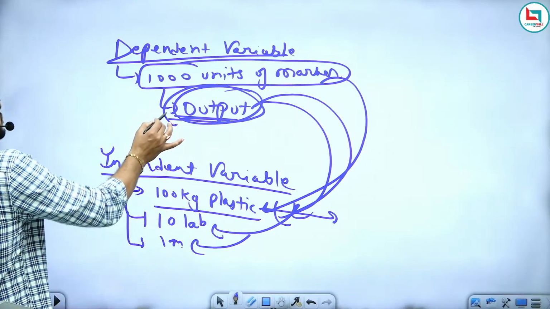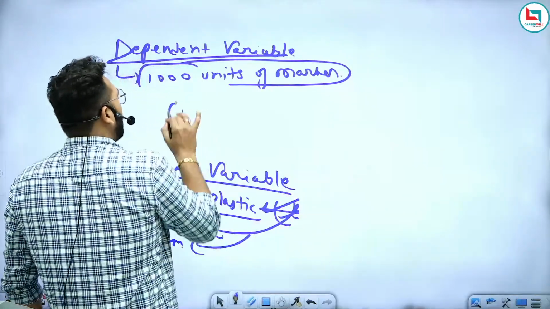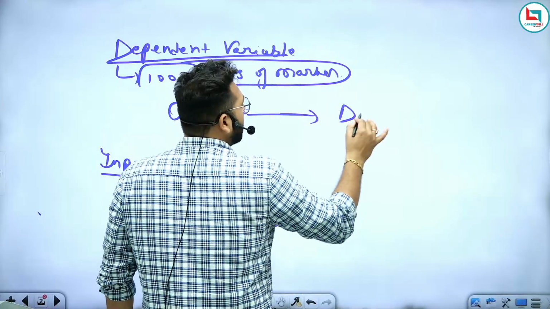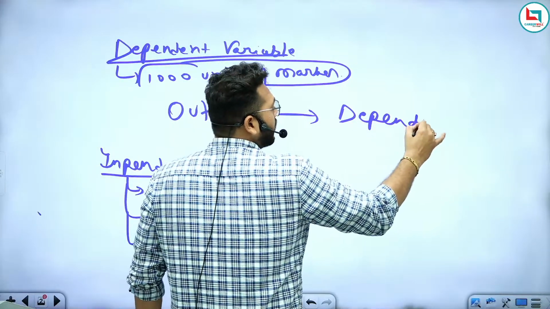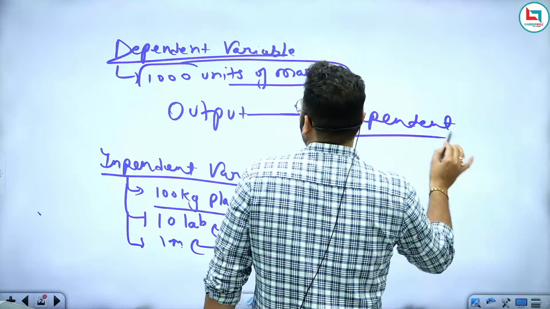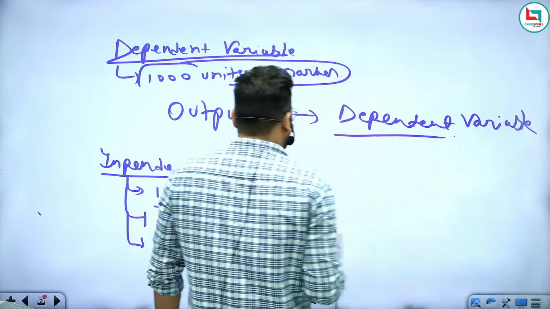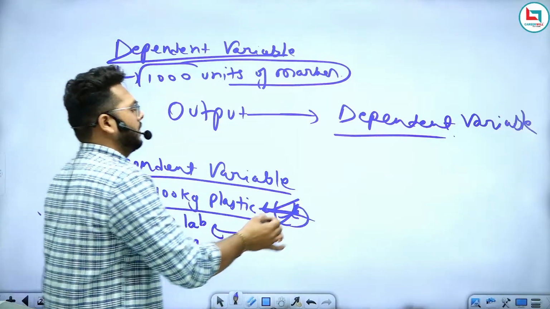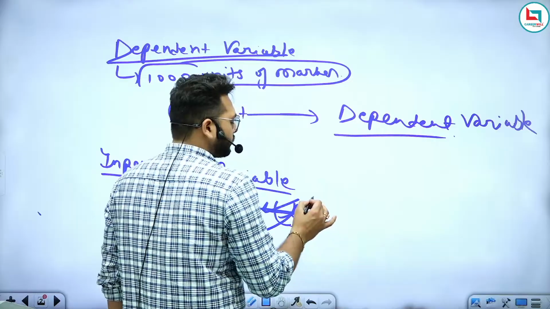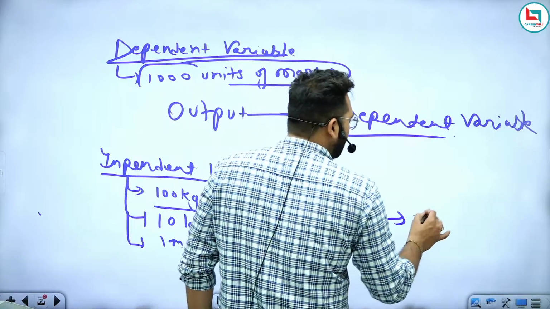We can conclude one thing from this concept. Output is what? Dependent variable. This is totally the dependent variable, and this is the independent variable. Input is what? Whatever input we are using, input is the independent variable.